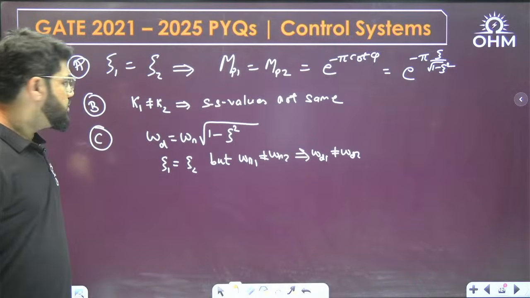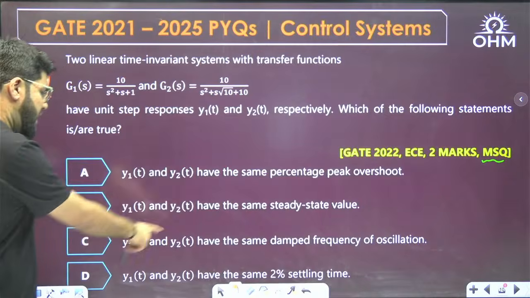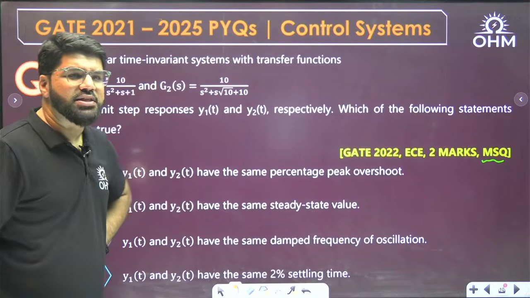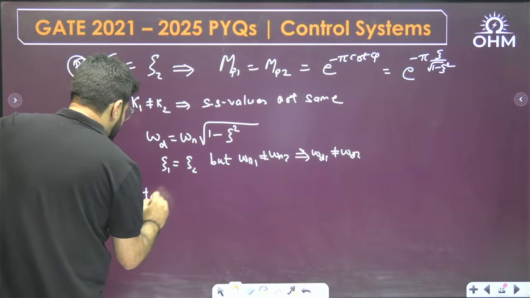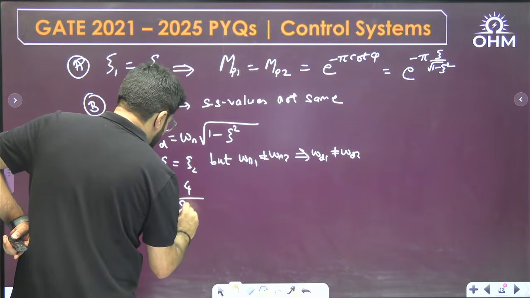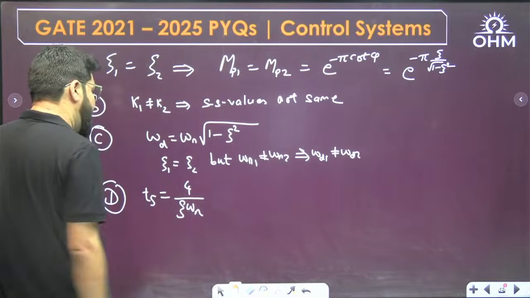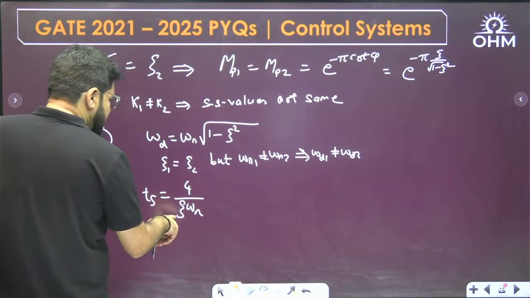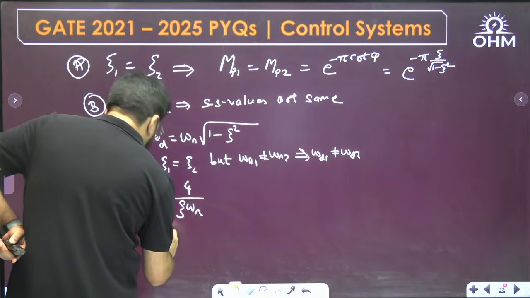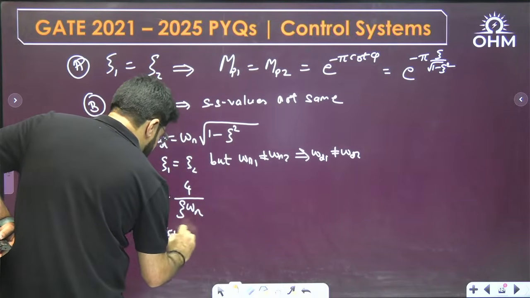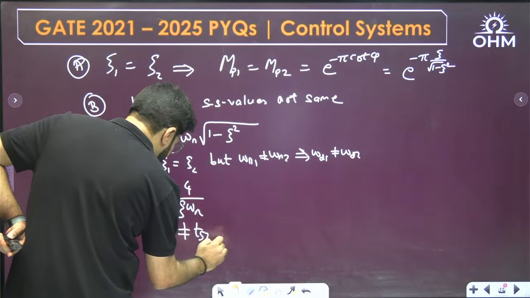What is the last option? They have the same 2% settling time. What is the settling time formula? The 2% settling time formula is 4 by zeta omega n. Zeta 1 is equal to zeta 2, but omega n1 is not equal to omega n2. Settling time depends on both, so settling time 1 will not be equal to settling time 2.